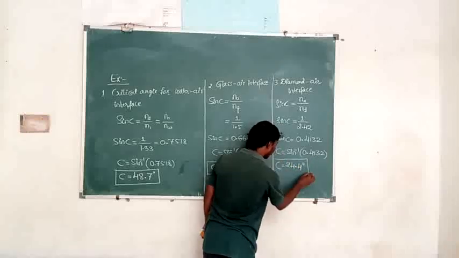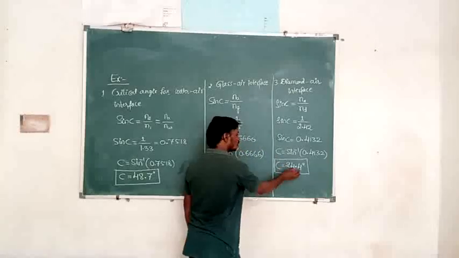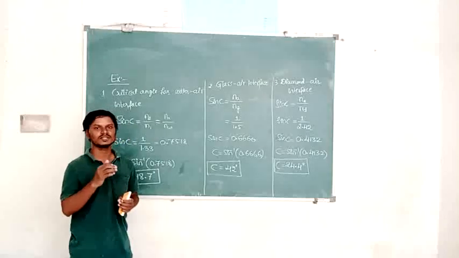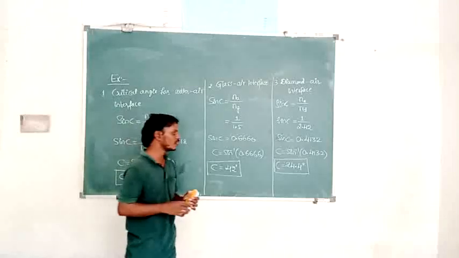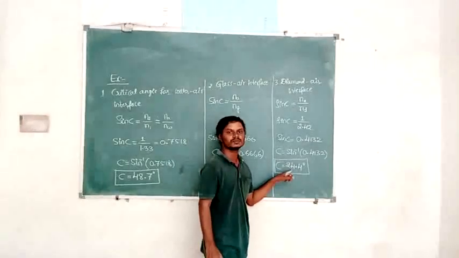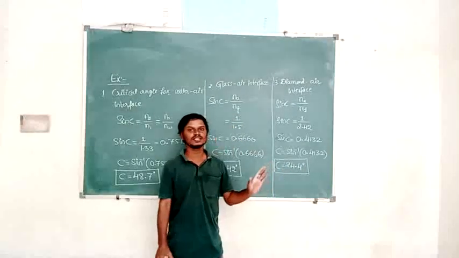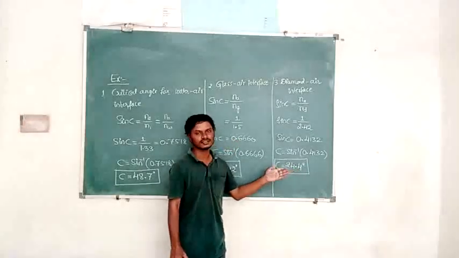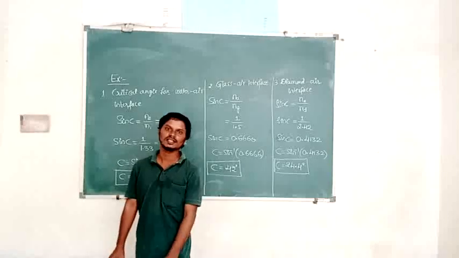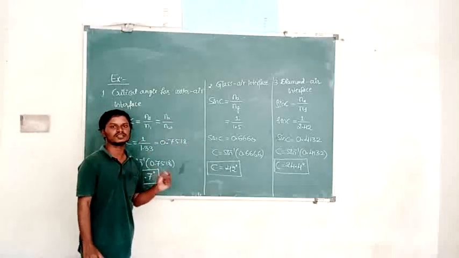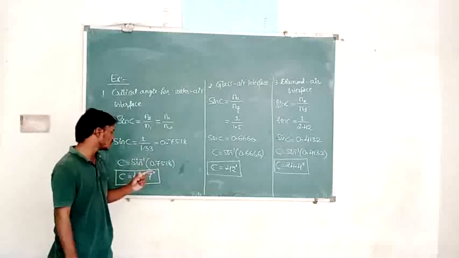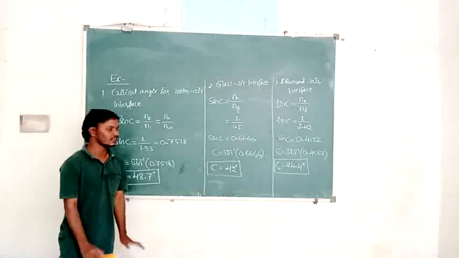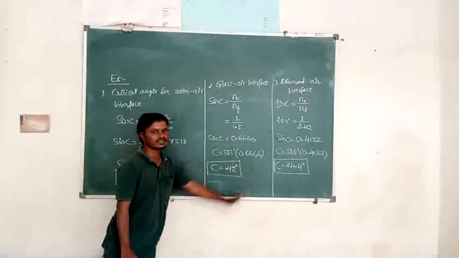So what is the critical angle for the diamond and air interface here? 24.4 degree. Means total internal reflection takes place in the diamond only when the angle of incidence is greater than how much? 24.4 degree. Then only there is total internal reflection. If the angle of incidence is less than this angle, then there is no total internal reflection of light. So for total internal reflection of light, the angle of incidence should be greater than the critical angle for the given pair of media. Okay, so note down these angles. These are very important.